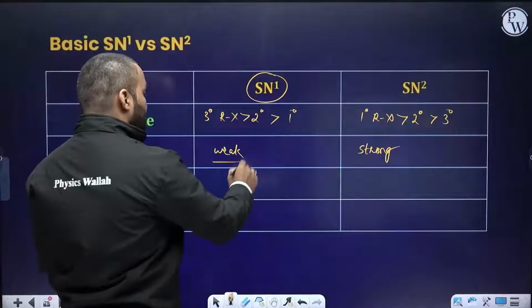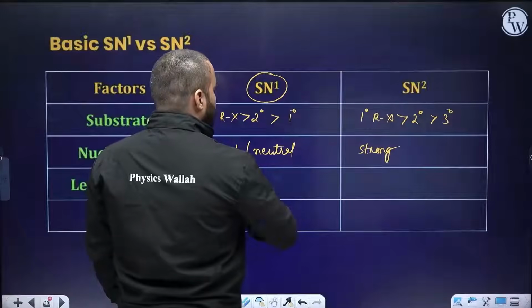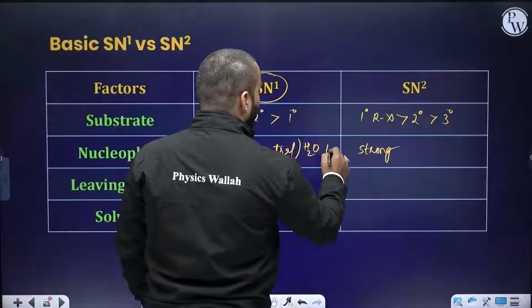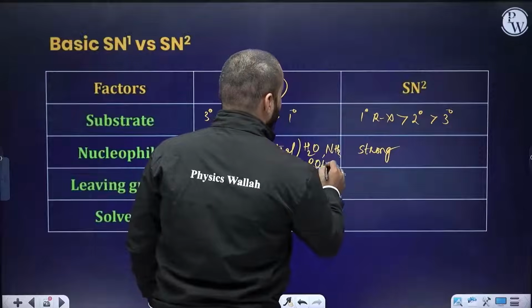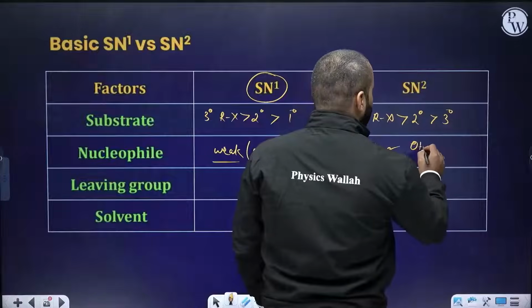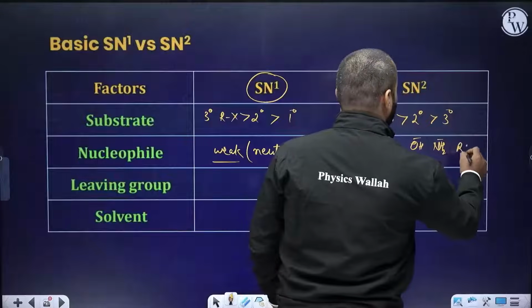Generally for SN1 we use neutral nucleophiles. For example, water, ammonia, alcohol. I have repeated this point many times. Now you should not make a mistake. For SN2 generally we use negatively charged nucleophiles like OH minus, NH2 minus, we can also use RO minus.